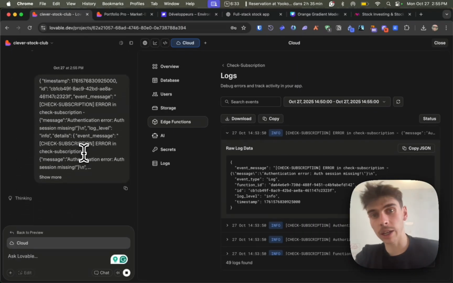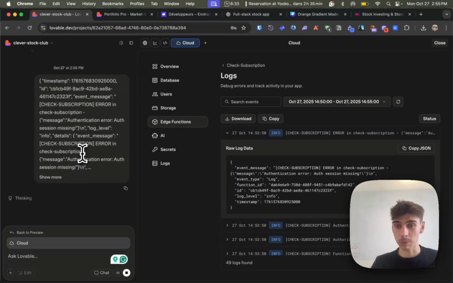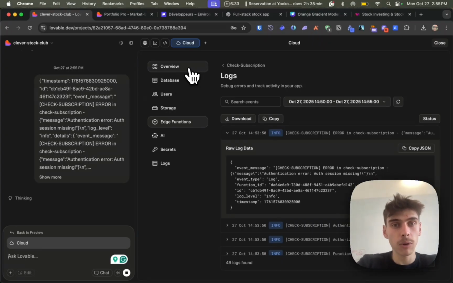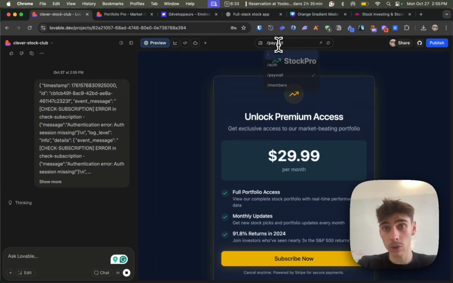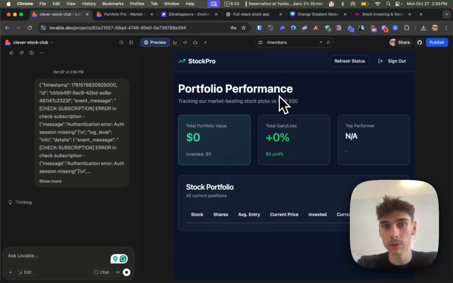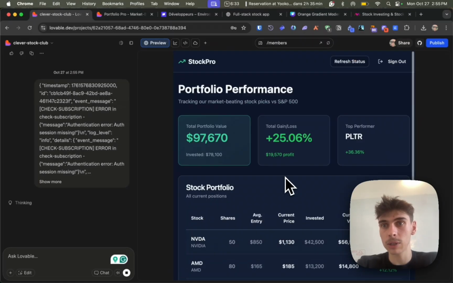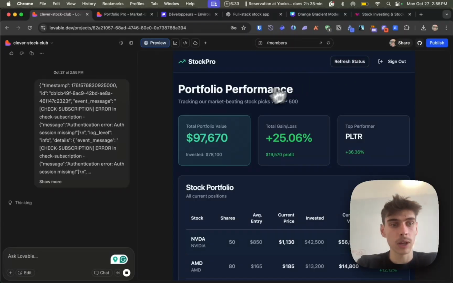So here what happened again is basically I'm testing, I see a problem, and I'm fixing it by giving the context to Lovable in order to debug as much as I can. Here, what it should be doing is me going to /members, but I'm not going to /members just because the check subscription doesn't work when it should, right?